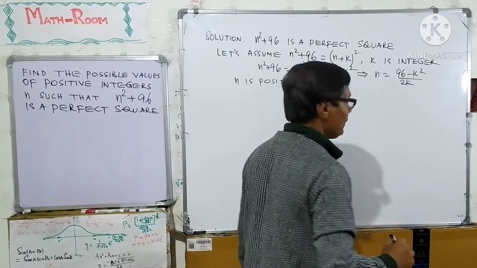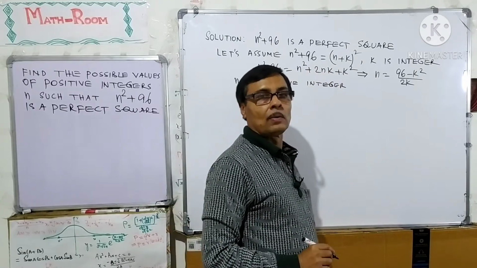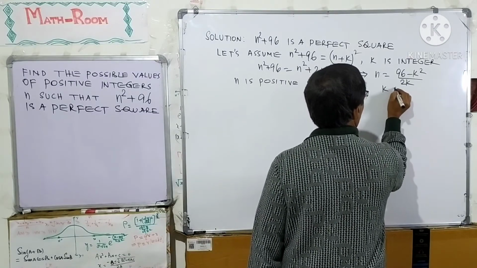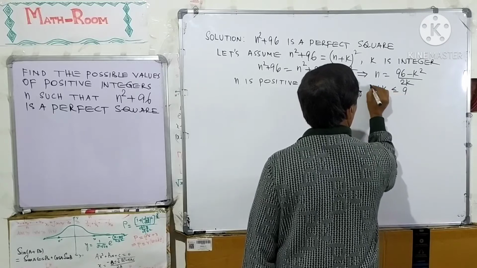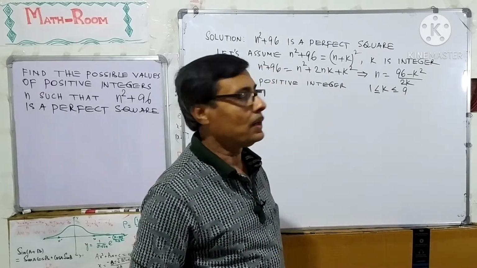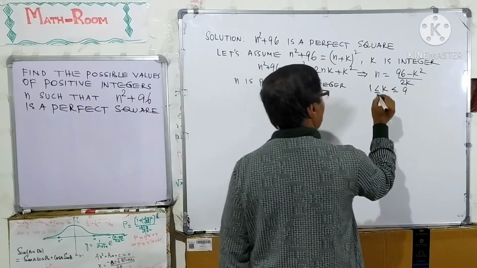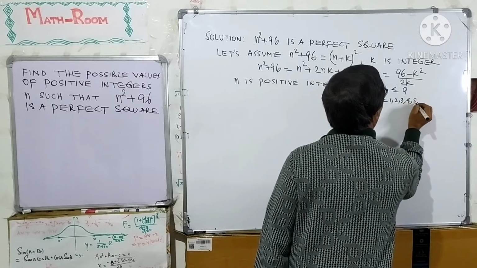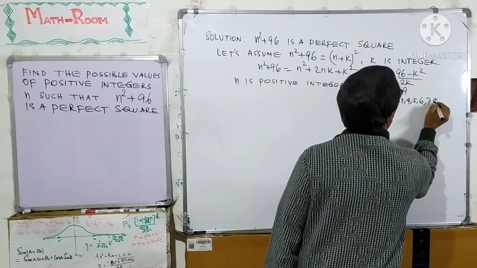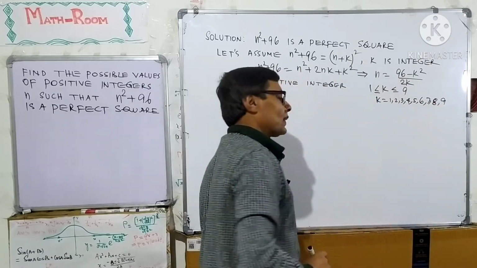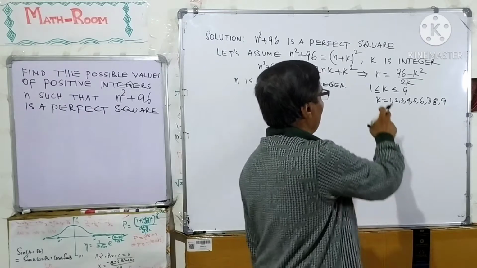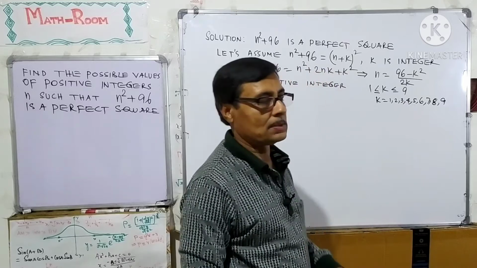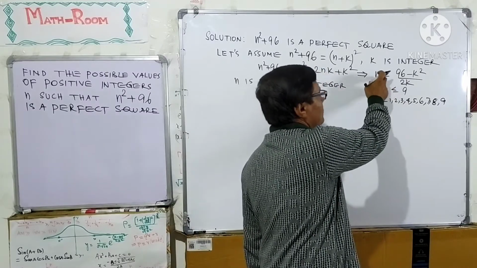So, k lies between 1 and 9, that is values of k are integers. So, k equal to 1, 2, 3, 4, 5, 6, 7, 8, 9. We have to verify for these values of k such that n is a positive integer.